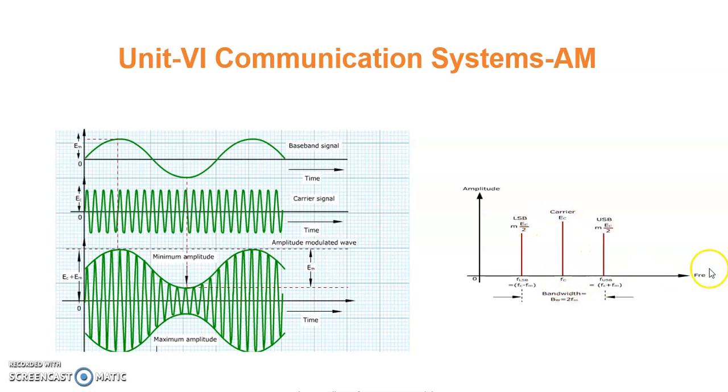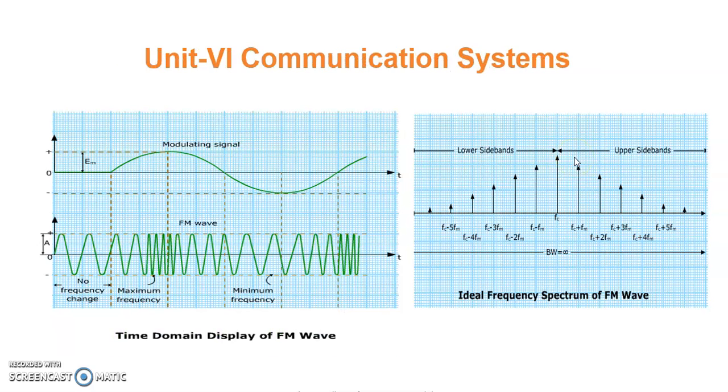So what about the frequency? Because this is the frequency axis. The carrier frequency is fc. So what is the USB frequency? F USB is fc plus fm, the frequency of the carrier signal plus the frequency of the modulating signal. And F LSB is the subtraction, fc minus fm. So this complete is the bandwidth, which is equal to 2 times fm. So this is about amplitude modulation.